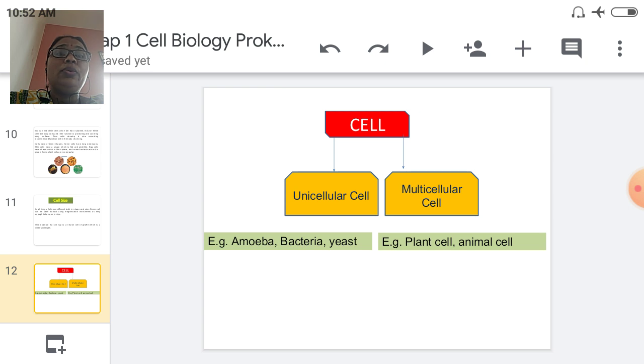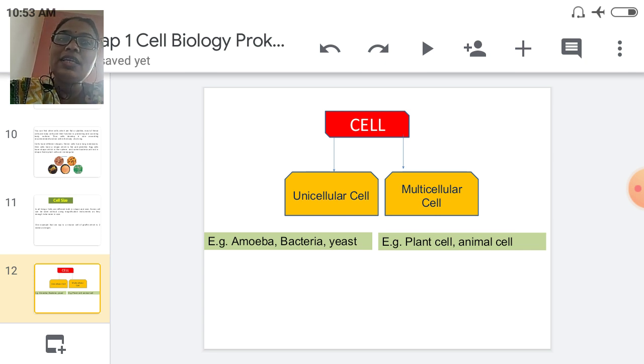Then going toward the types. Cells have two different types. First one is the unicellular cell and second one is the multicellular cell. What is meant by the unicellular cell? Unicellular cell means the organism contains only a single cell.